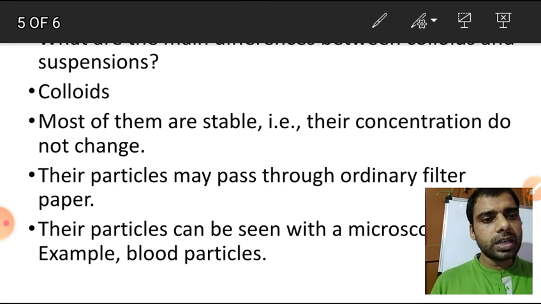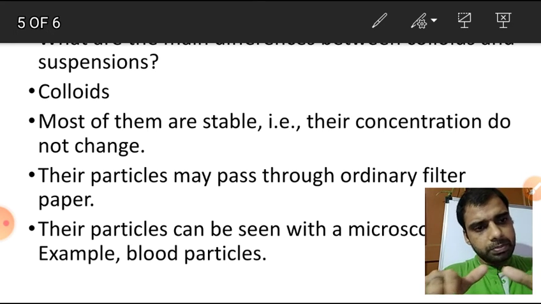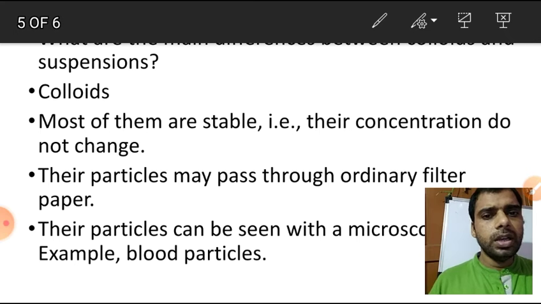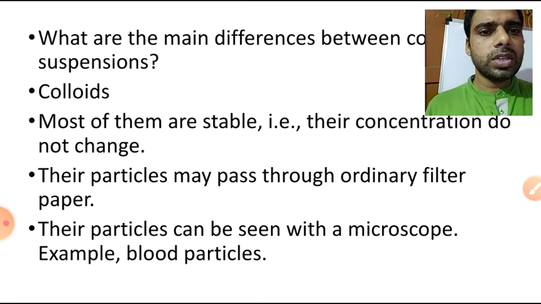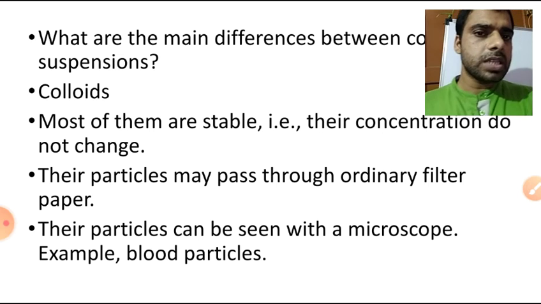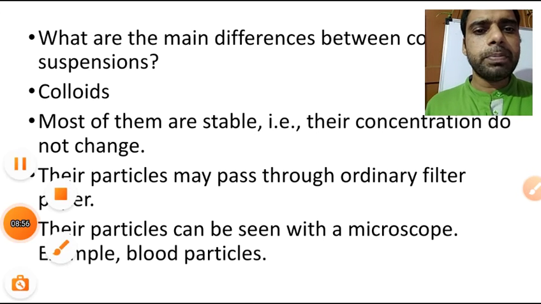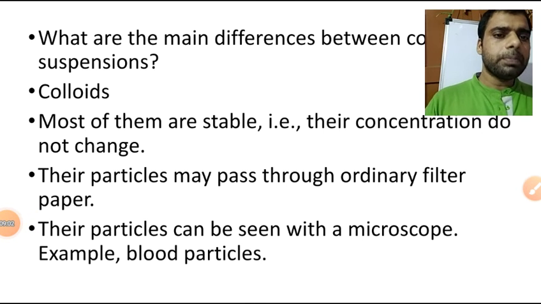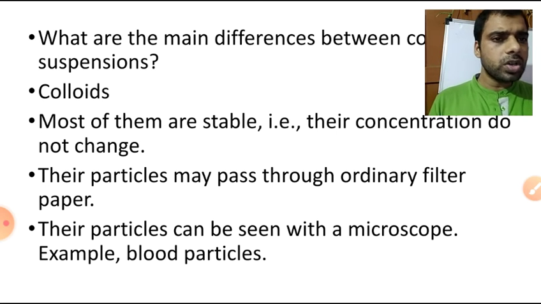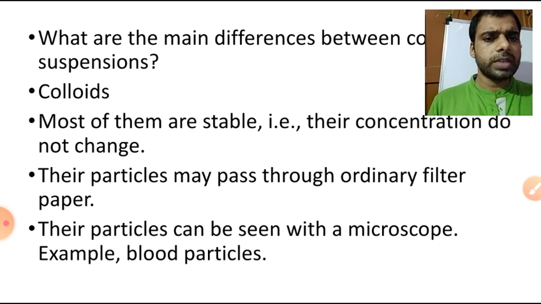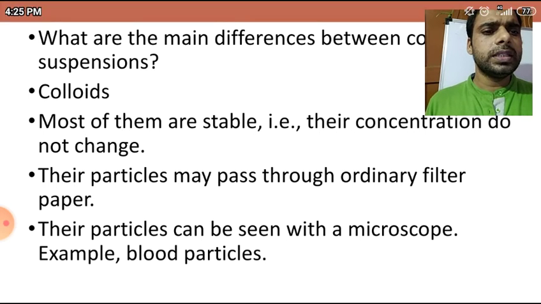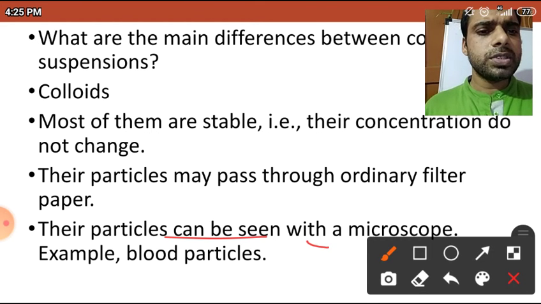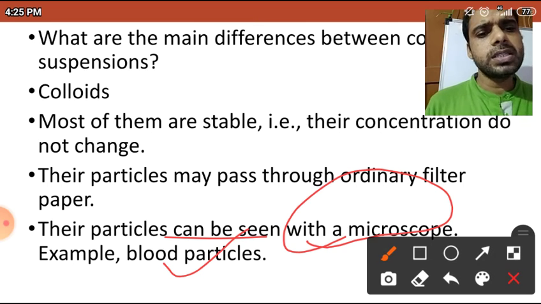Stable means they are at a fixed position, they are not moving here and there. If someone is moving here and there, that means they are unstable. So this one is the colloidal solution. Colloidal solutions are stable, which means suspensions would be unstable. Their particles may pass through ordinary filter paper, because ordinary filter paper has lots of pores. The particle size is between 10 to the power minus 7 to 10 to the power minus 5 centimeter. The particles can be seen with a microscope, and the example here is blood particles.